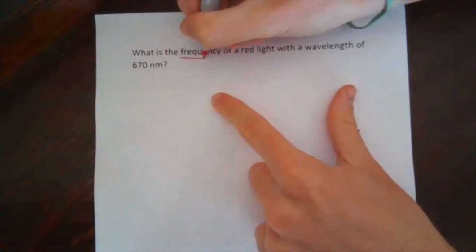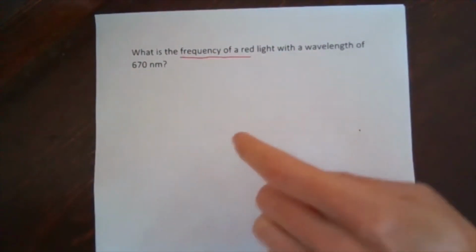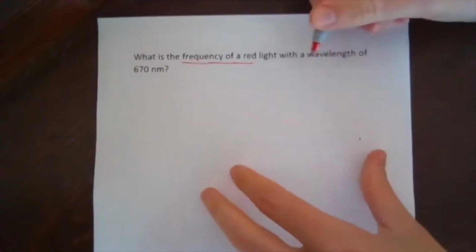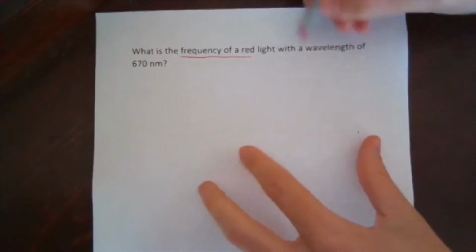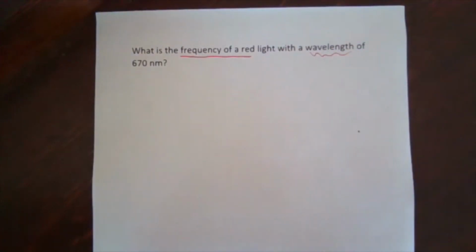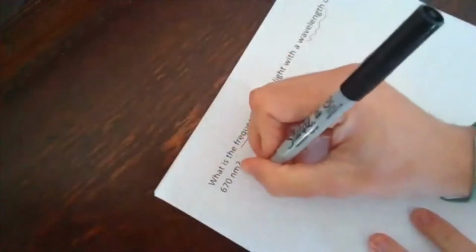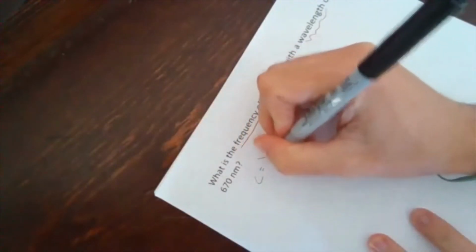When we're talking about light as a wave, we know that frequency and wavelength are going to be related, and they're related by our equation c is equal to lambda times nu.